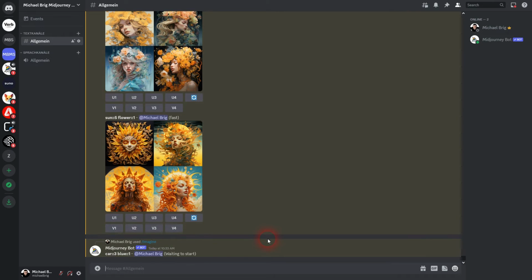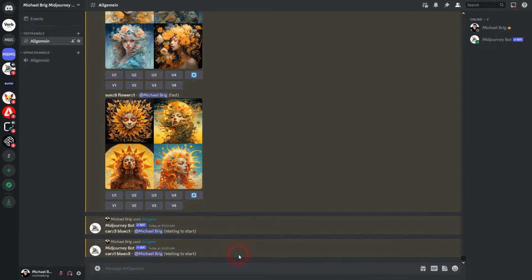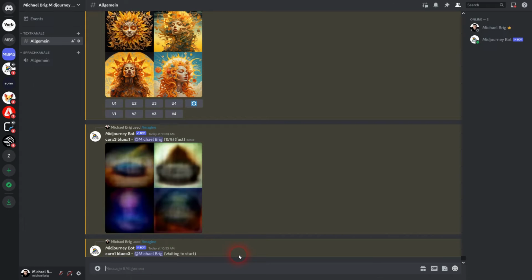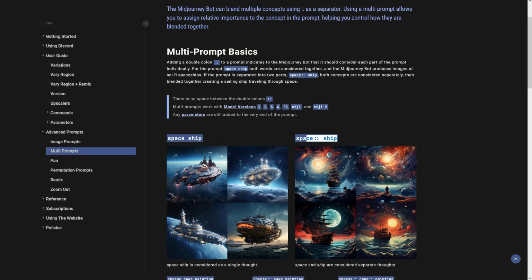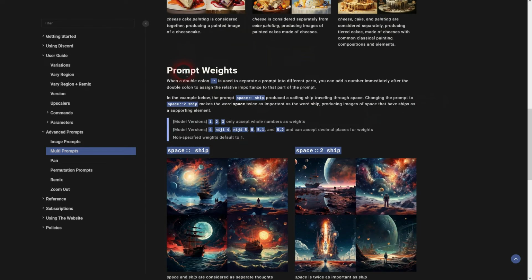Let us try with a simple example, car, weight 3, and the color blue, weight 1. We'll inverse it, and keep in mind that Midjourney has its own idea of what blue means, so it doesn't necessarily have to mean the bluish color. You've seen it above, where if you're still life painting, Midjourney's idea of still and life is very hard to put into words. Let's get back to the documentation.